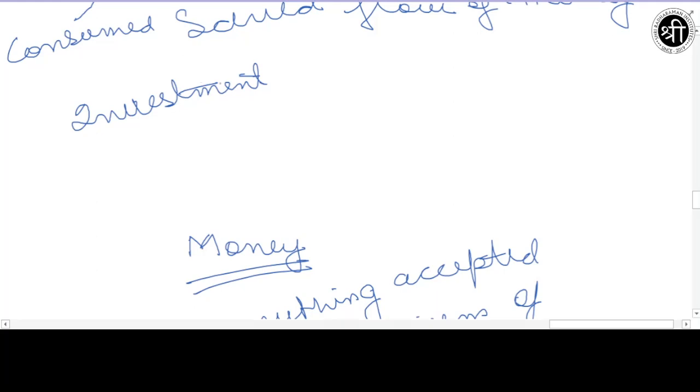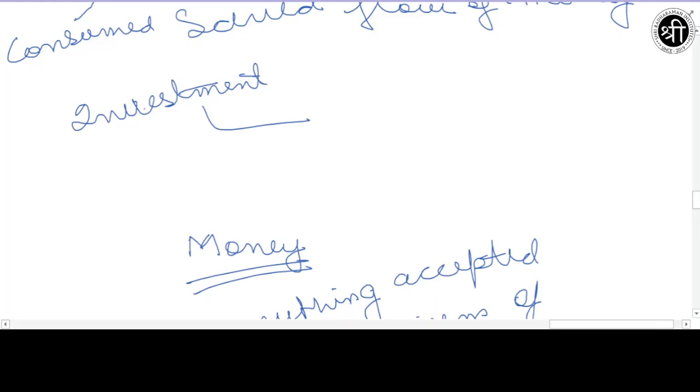In normal terms, by investment we mean that I have invested rupees 5,000 in one company. But in economics, each and every concept's definition is given in a much wider sense.